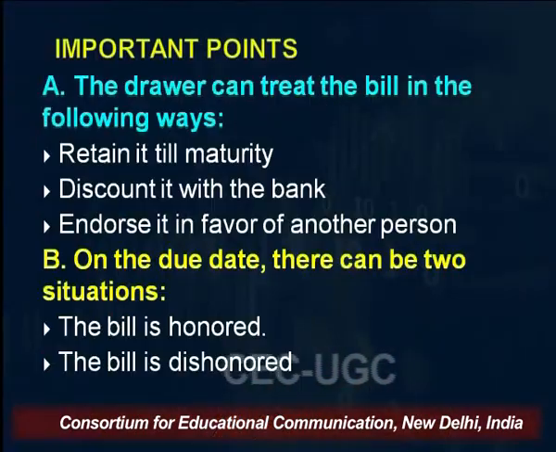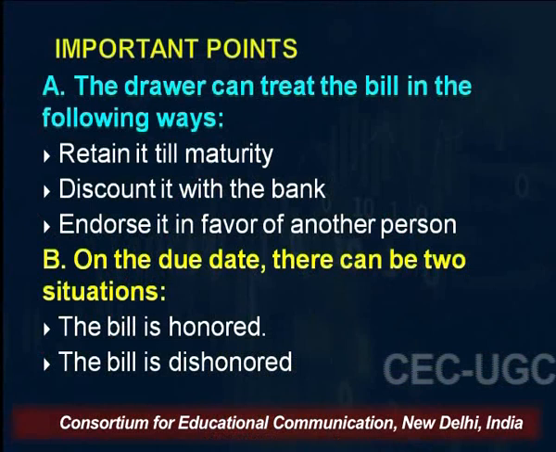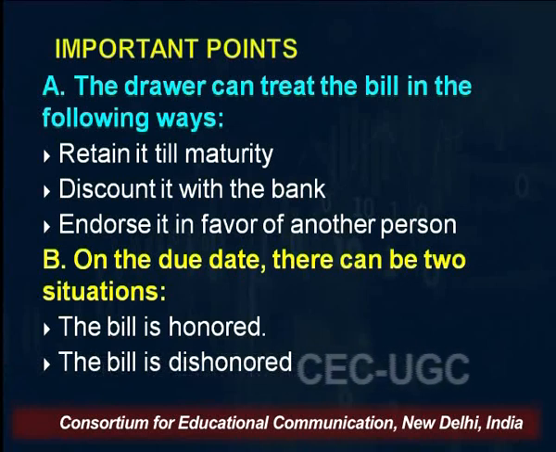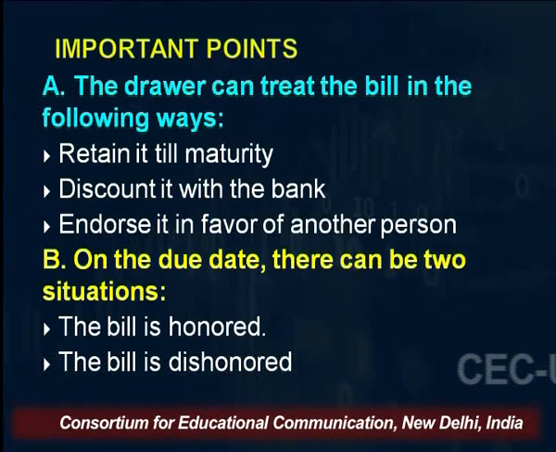Now coming to a few important points regarding bills. The first point is that a drawer can treat the bill in three different ways. He has three options basically. What are those three options? For example, we took an example of X and Y. So X receives the bill after it is signed by Y. X was the drawer. So now what are the options with X here?